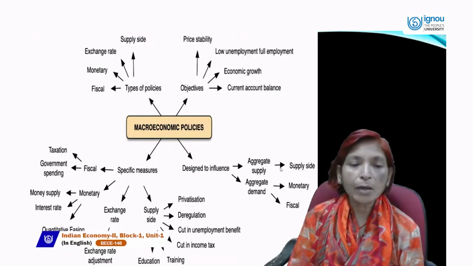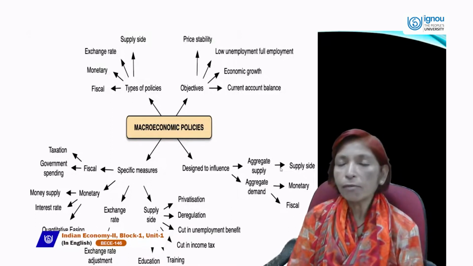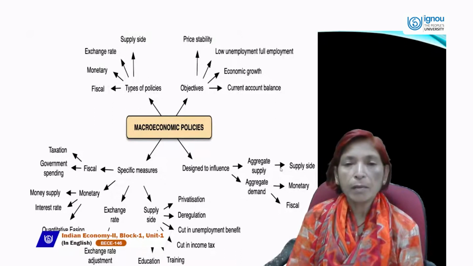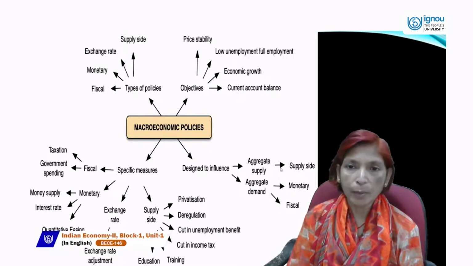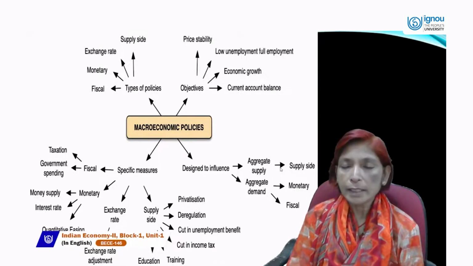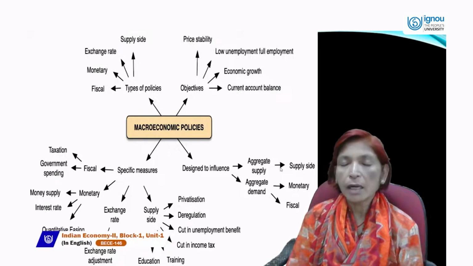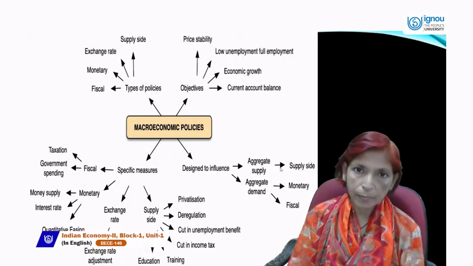Second main goal of macroeconomic policy is low unemployment or full employment. How to achieve full employment? Government should always focus on this concept that all people of the country should gain employment opportunities.